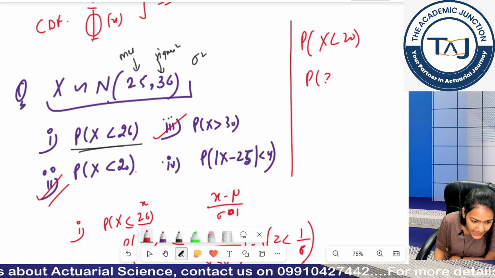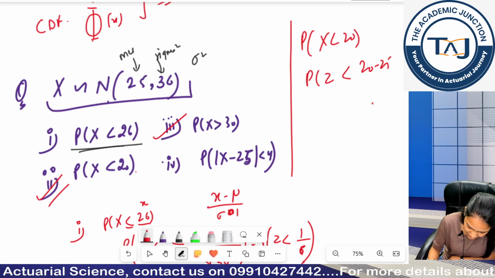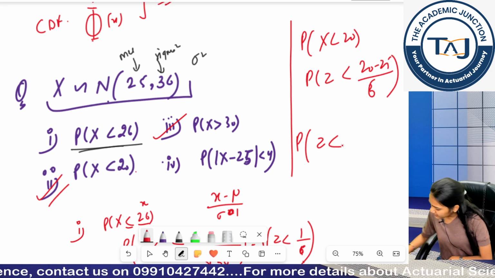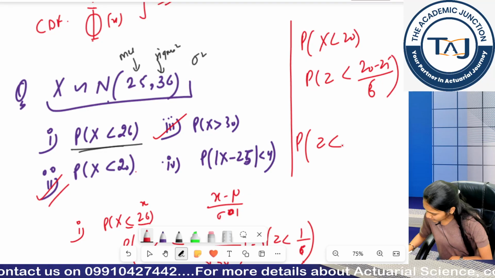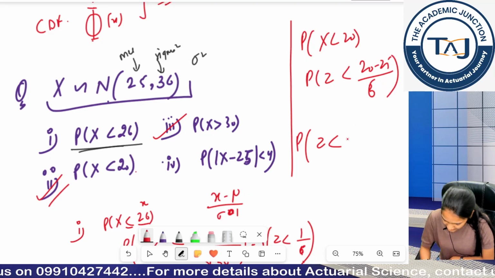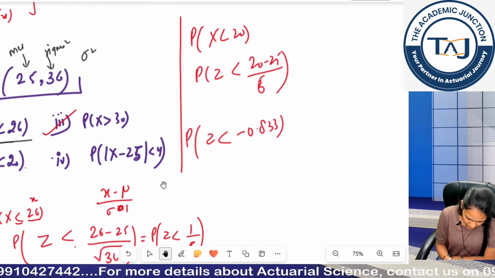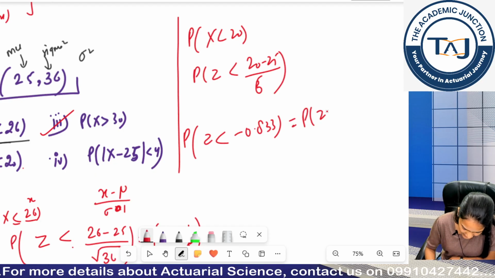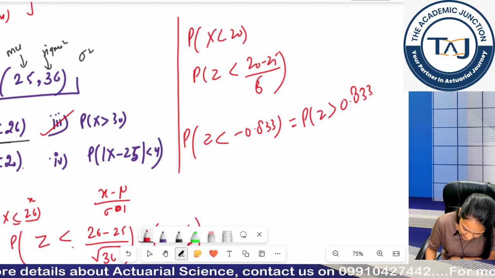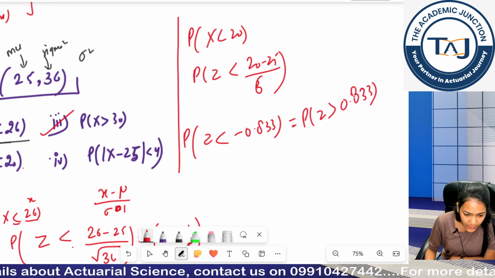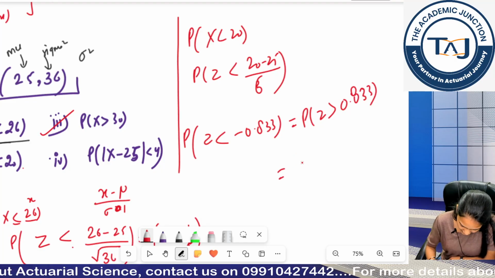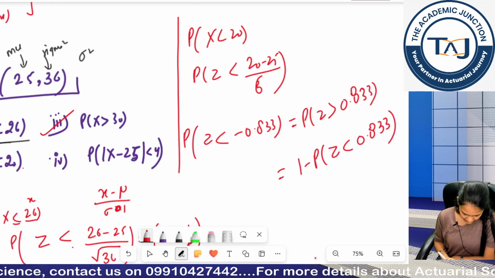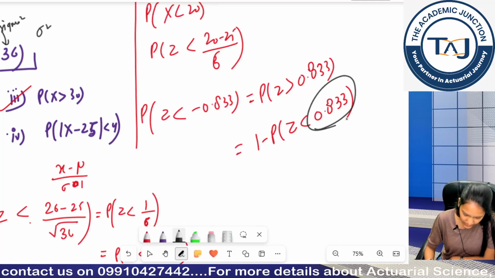So if I standardize this, I will get 20 minus 25 divided by root of 36, which is 6 basically. So using a calculator it is minus 5 by 6, which is minus 0.833. Now I told you the relationship that probability z is less than minus z is equal to probability z is greater than z, but my table book values give me probabilities which are in the less than form. So I can write this as...